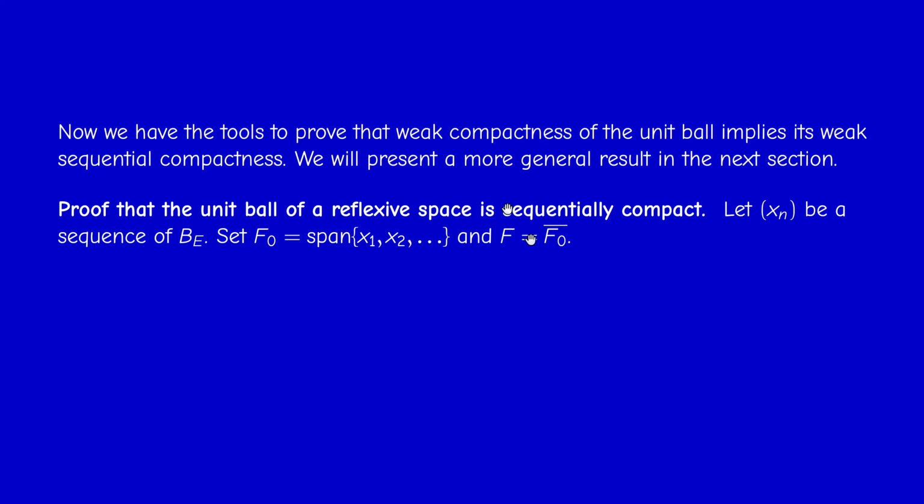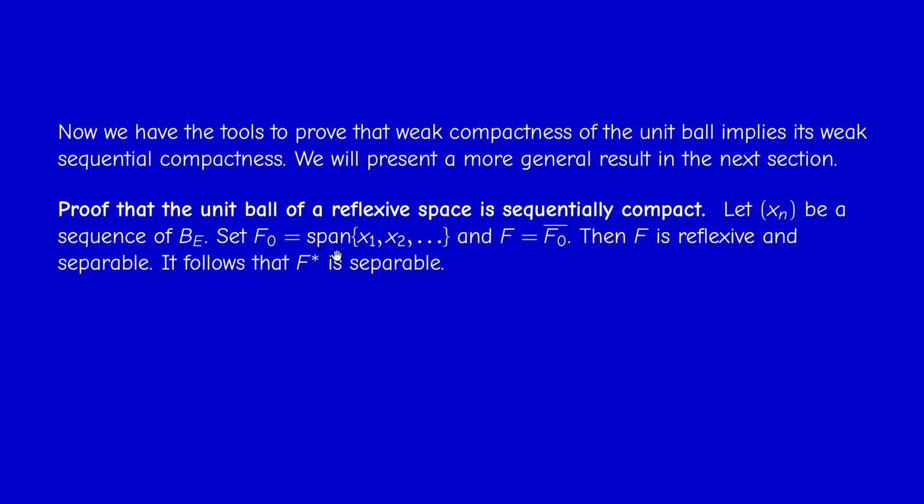And consider the closure of this span, F. Now, F, as a closed subspace of a reflexive space, is itself reflexive. And it's easy to prove that it's also separable. Why? Because if you take the span over Q, then this is a dense countable set of F. We already observed this argument. So F is reflexive and separable. And according to the previous result that you should prove, F star is separable.